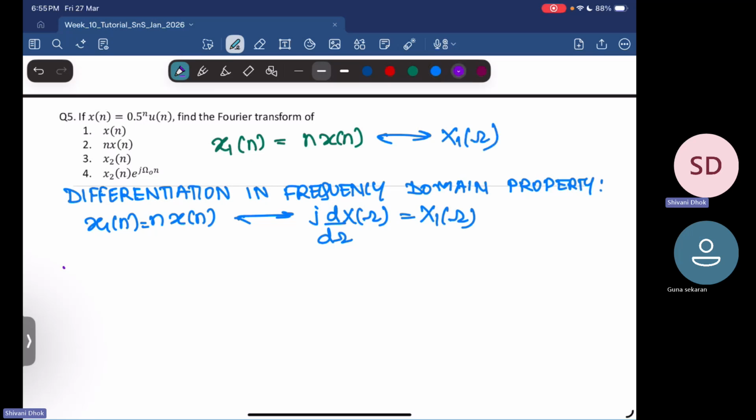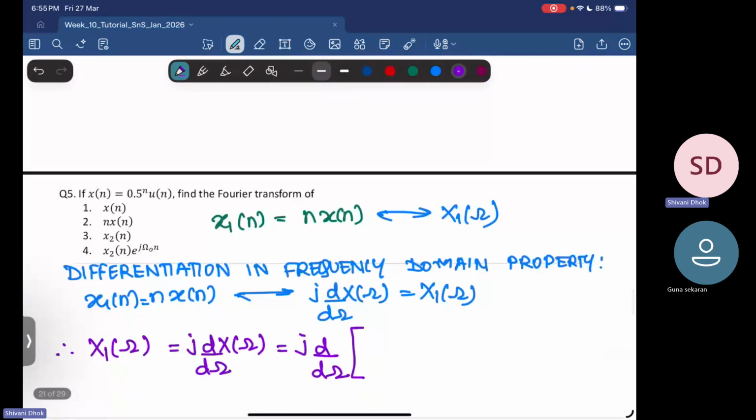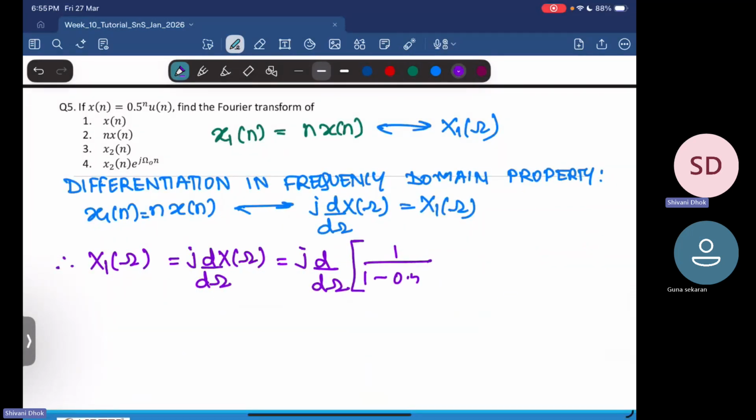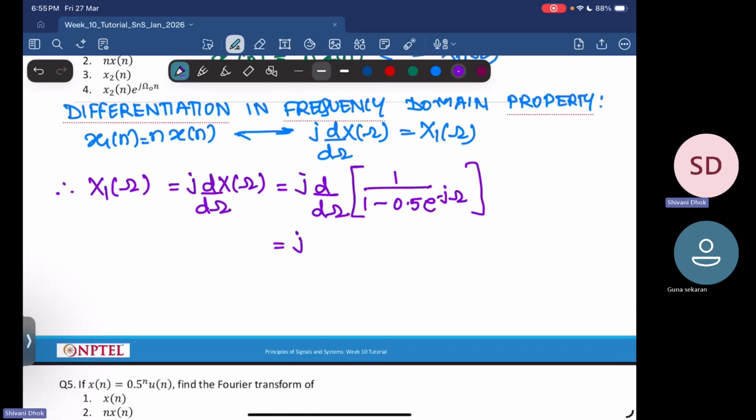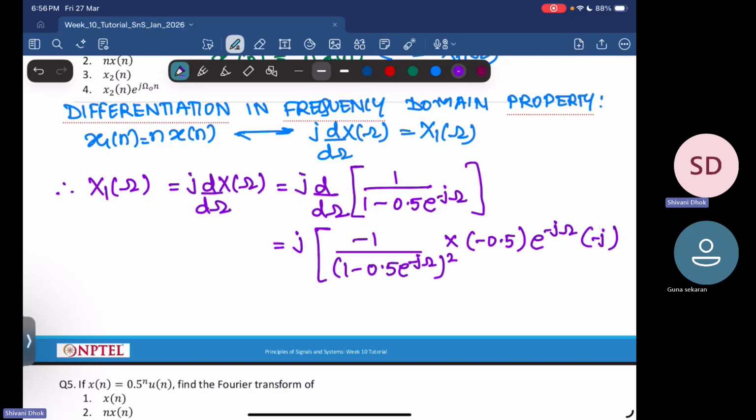So therefore, X1 of omega becomes j times d by d omega of capital X of omega, which is equal to j times d by d omega of 1 upon 1 minus 0.5 into e power minus j omega. The derivative of this is basically minus 1 upon 1 minus 0.5 into e power minus j omega whole squared, multiplied by minus 0.5 into e power minus j omega into minus j.